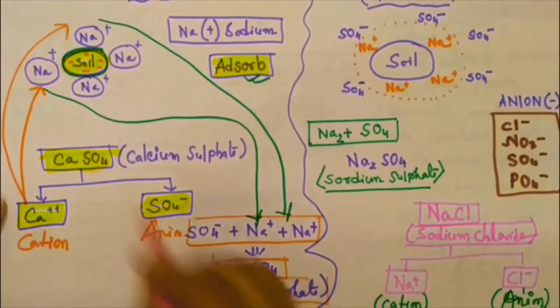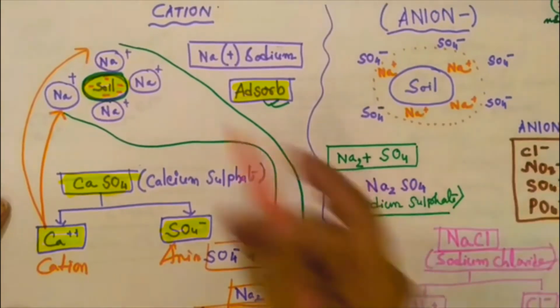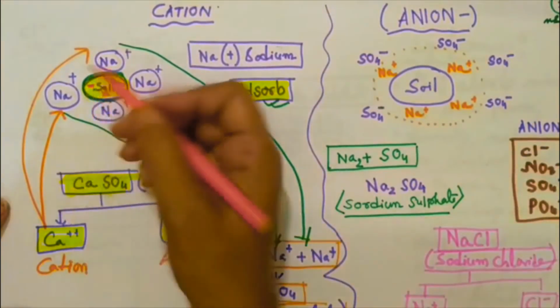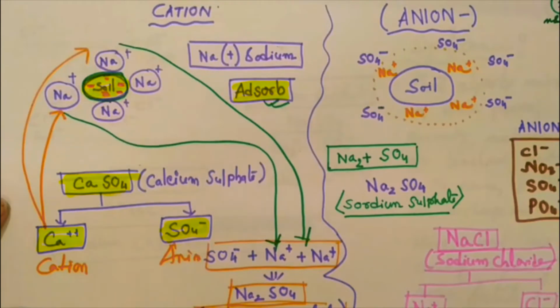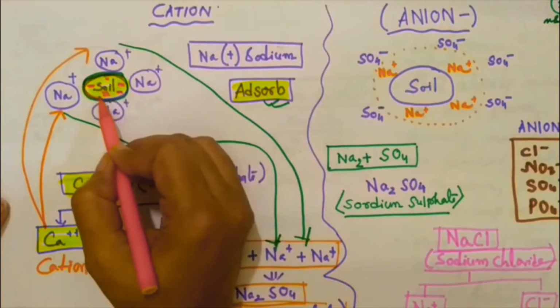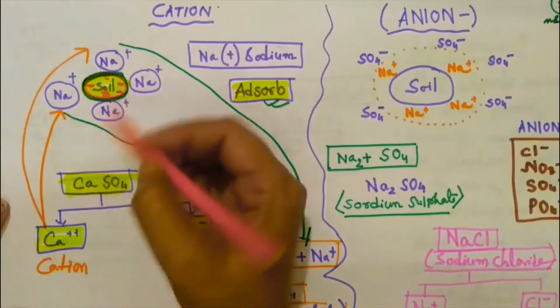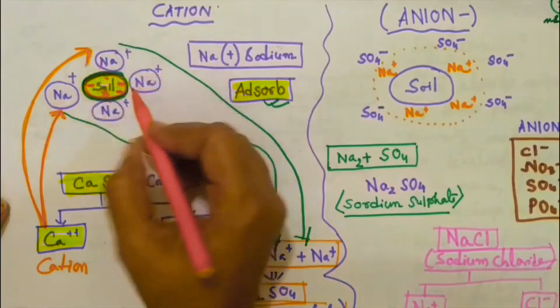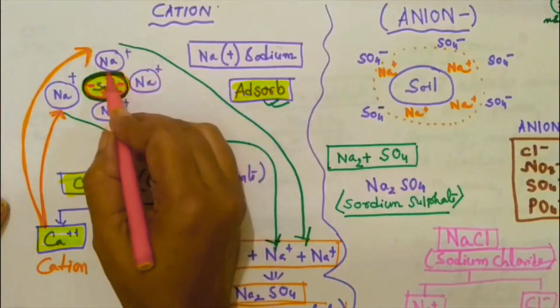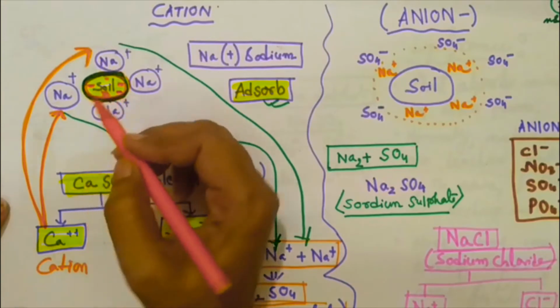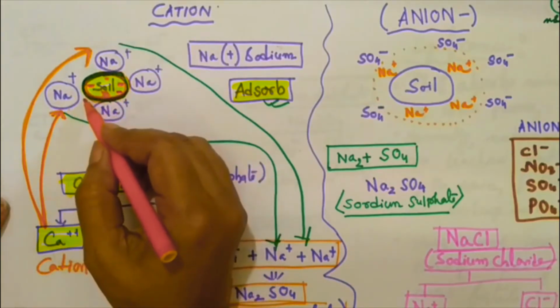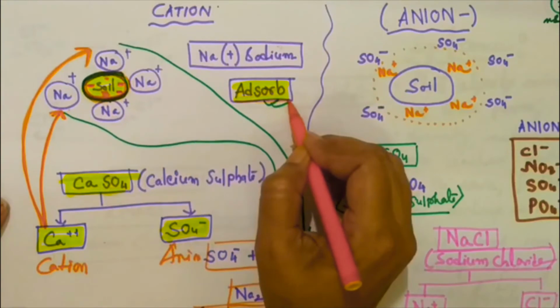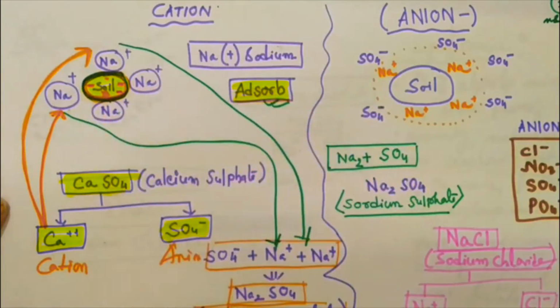So due to negatively charged clay particles or colloids, the attraction of the negative charge particles makes the positive particles come and replace the positive cations which are on the surface area of the soil and occupy it. This process continues for a long time. This is known as cation exchange.